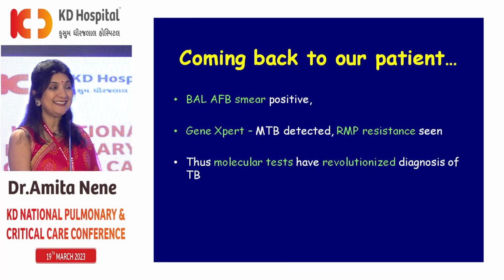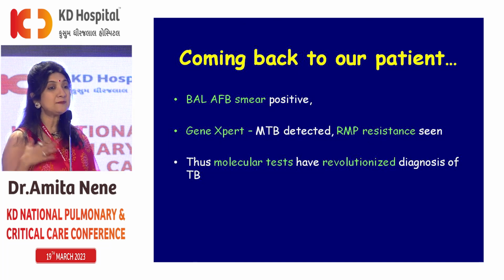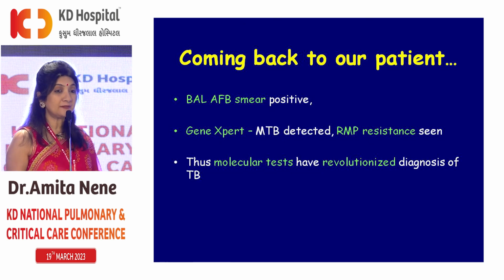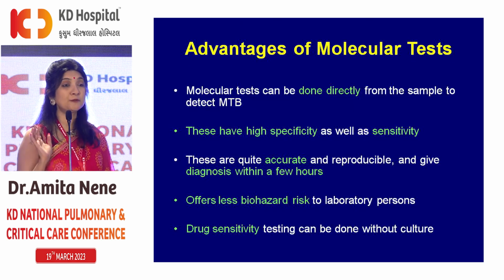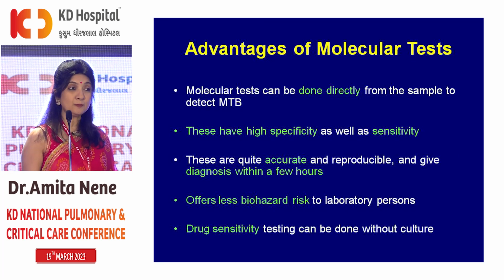Coming back to our patient, AFB smear was positive. GeneXpert showed MTB detected, rifampicin resistance seen. So this patient was initially put on EHRZ, but this patient had past history of ATT and he was rifampicin resistant. So had we not confirmed this, we would have started ATT which was not really working on him. Not only would his condition have worsened, but he would have gone around infecting the whole world, which is not acceptable. So what I want to really say is that confirmation of TB before starting ATT is very, very important, and molecular tests have actually revolutionized the treatment of TB in today's day and age.